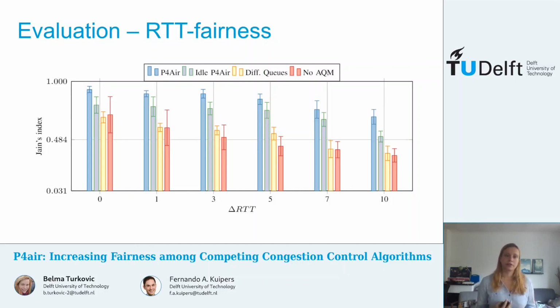Finally, we also tested the RTT fairness, and we can see here that P4air can improve the fairness and outperforms the comparison baselines even in these scenarios. However, the performance does decrease with the increase in the difference in RTT between the flows, which we can see on the right side of this figure.